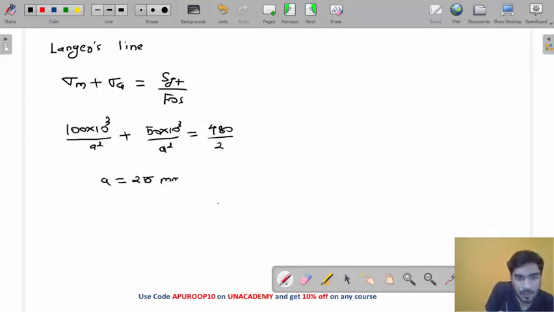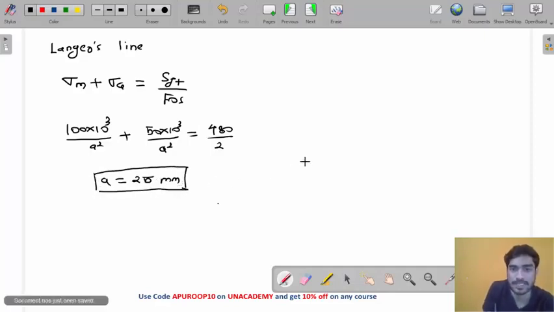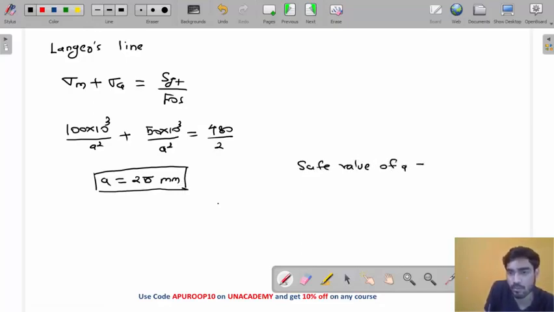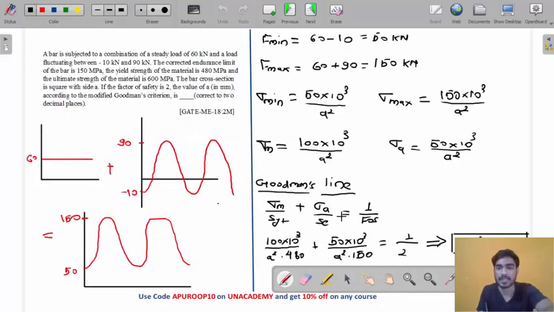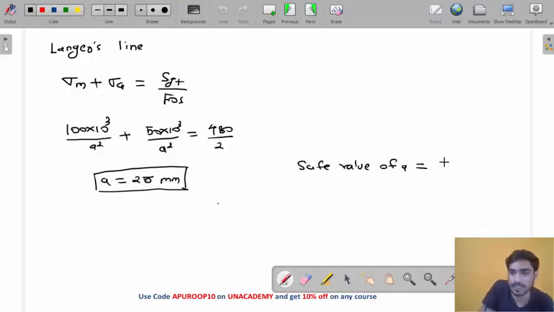Okay, so which one will we take, my friend? The safe value of A, which one will it be? Maximum. Maximum means 32.91 mm. This one will be the final answer. So do you understand this, my friend?